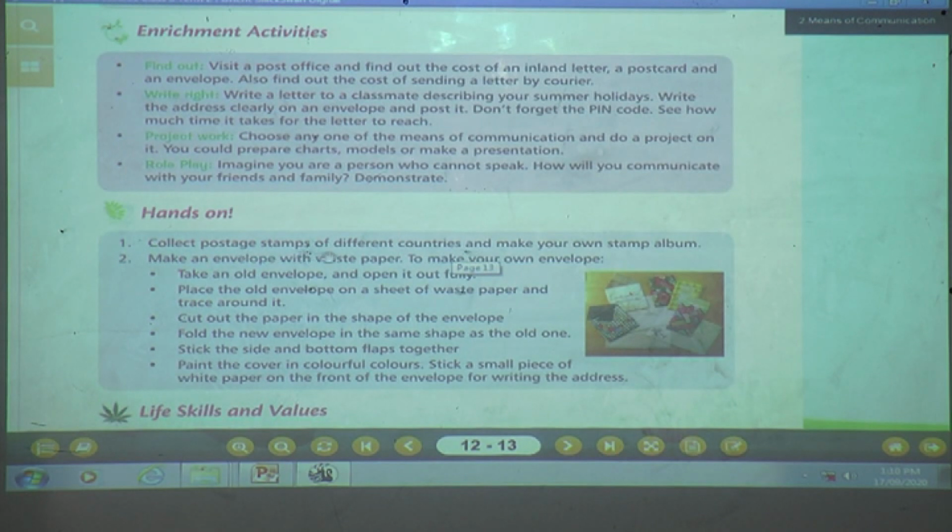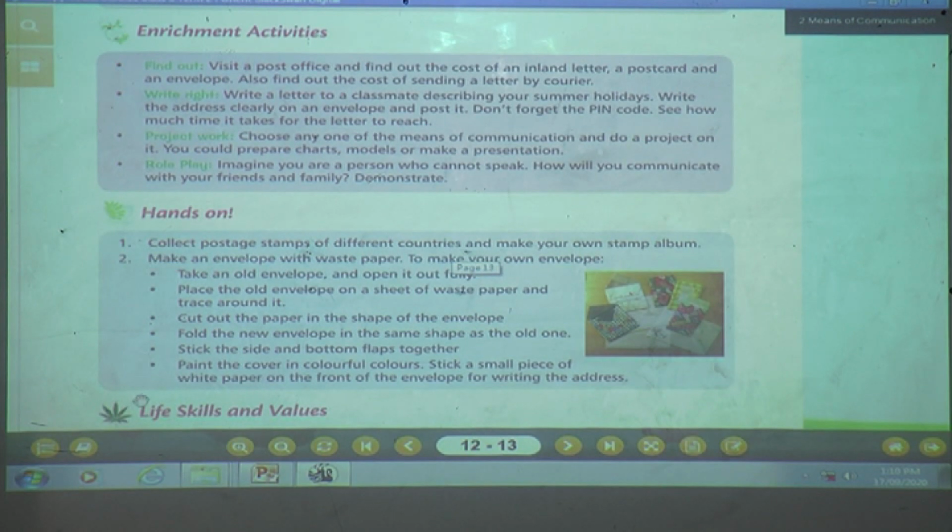If you don't have a real stamp, you can get them on the internet also, the different stamps. You can see them and collect them and make your own stamp album. Number 2, make an envelope with waste paper.